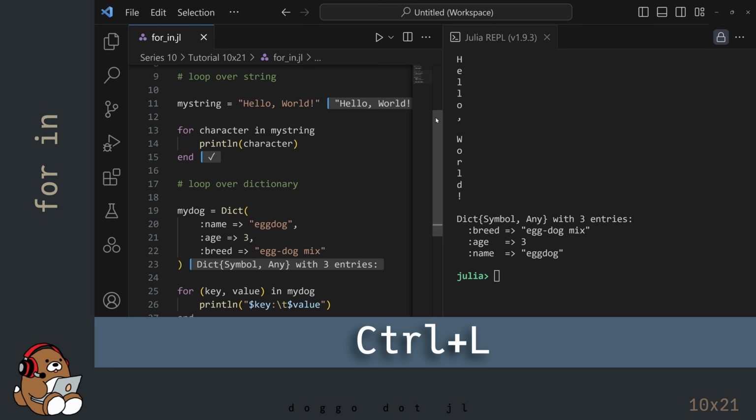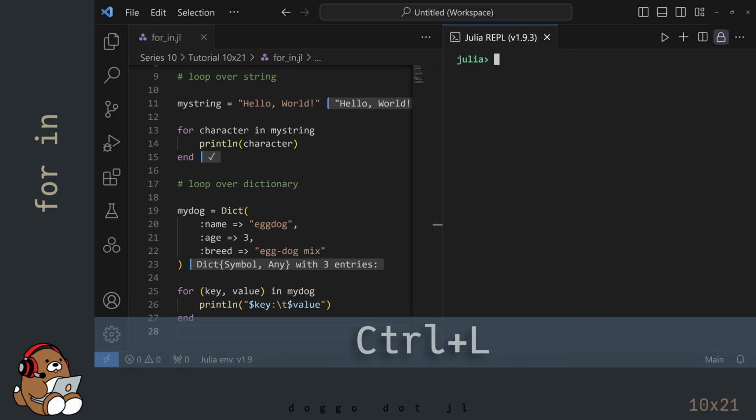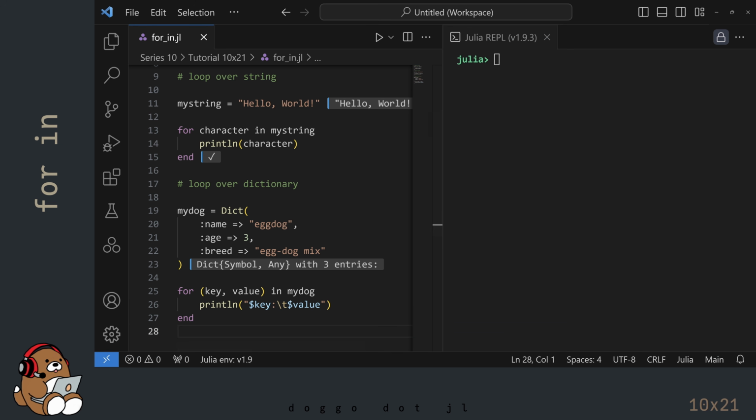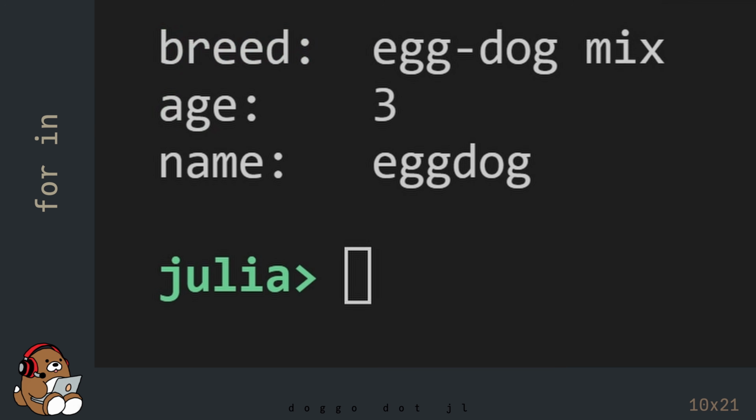Like before, I'm going to clear my REPL window by using Ctrl-L. And then I'm going to hit Shift-Enter in the editor. In the REPL, you'll see a nicely formatted display of the key-value pairs in this dictionary.